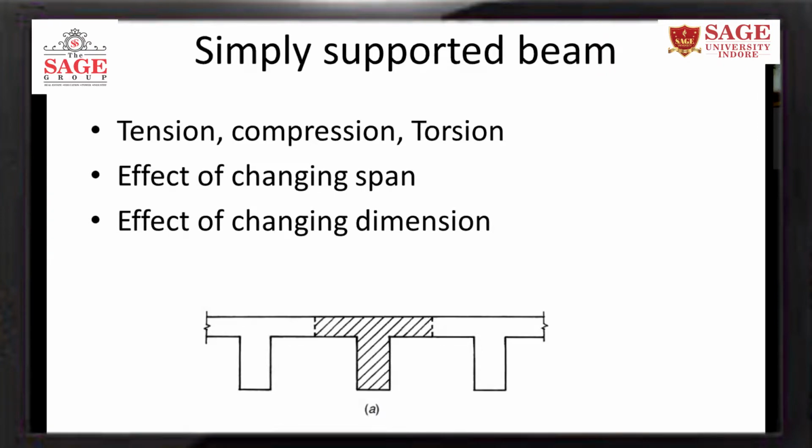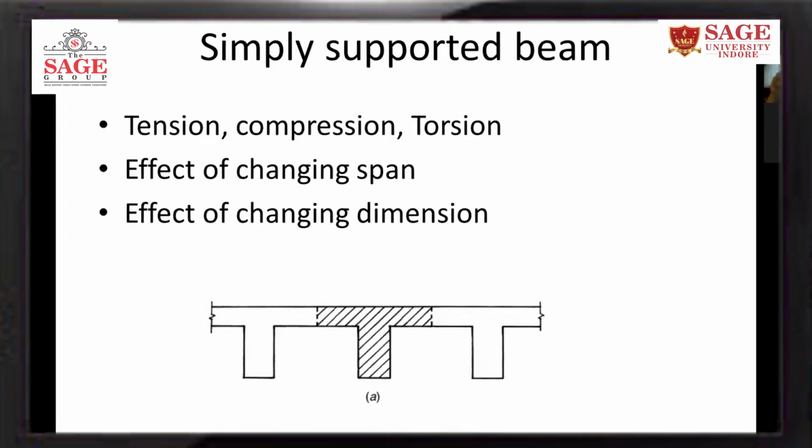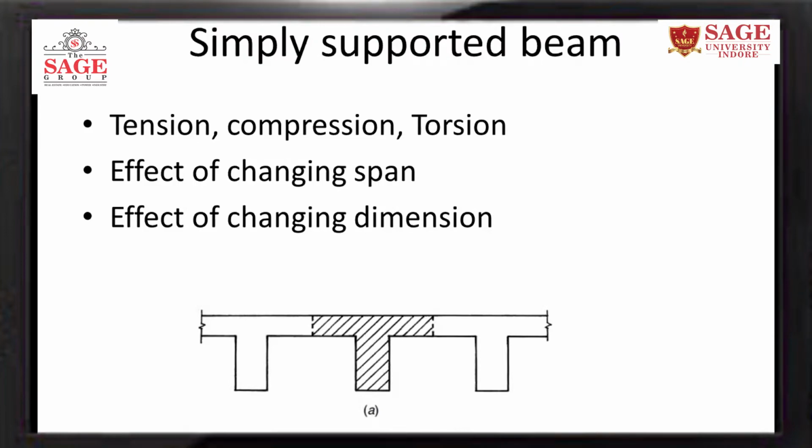Okay, now consider a case of simply supported beam. So if you are going to have a beam and if you are going to bend it, the top part will be in compression, the bottom part is in tension. Now the behavior of the simply supported beam will depend on its supports. Okay, if these are two supports and if you are applying the load at the center, it bends.